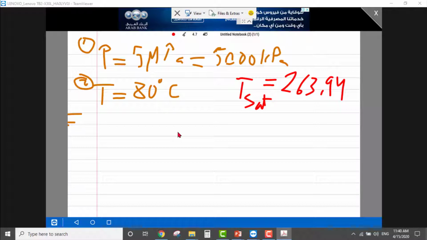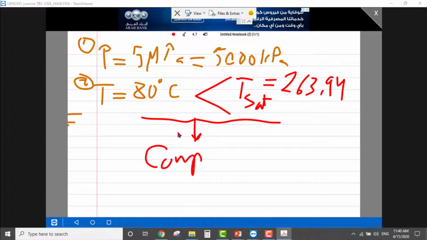Tsat is bigger. So if the temperature that we have is less than the Tsat, what is the action? Go to compressed table.